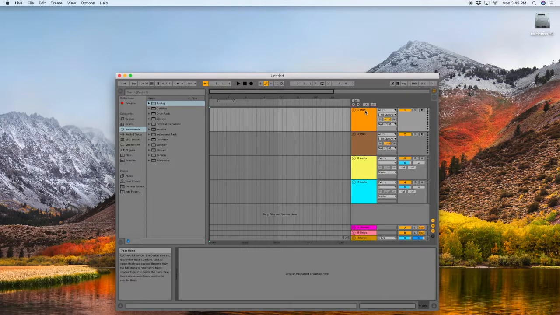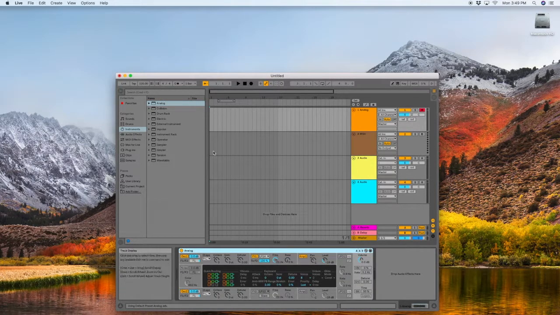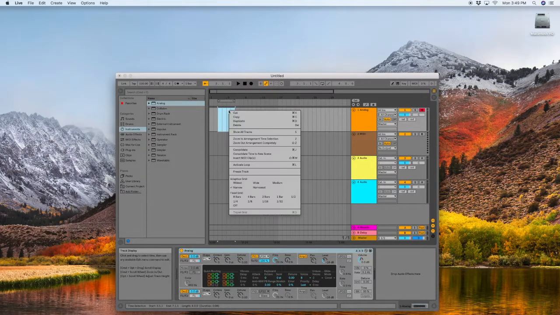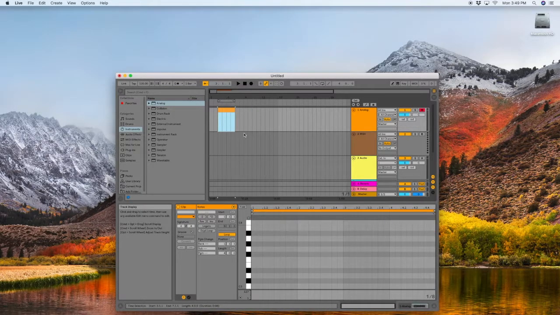Then you're going to double click on the first MIDI track and you're going to drag a VST synthesizer into the bottom section. Now you're going to select a selection of the first MIDI track, right-click that selection and select Insert MIDI Clip, or you can hit Shift-Command-M.